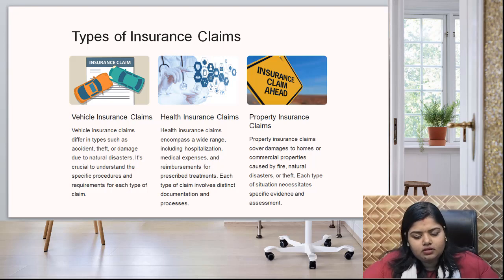Now coming to some important types of insurance, like vehicle insurance claim. Vehicle insurance claims differ in types such as accident, theft or damage due to natural disaster. It is crucial to understand the specific procedure and requirements for each type of claim, because there is home insurance, there is vehicle insurance, there is life insurance.